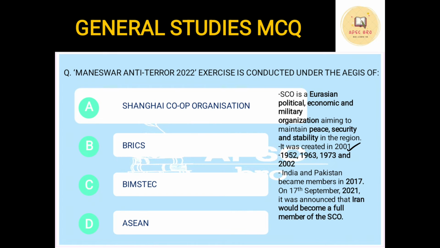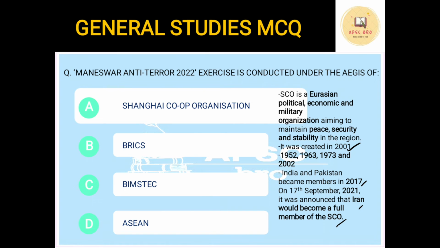India and Pakistan became its members in 2017. Okay, why has it been in the news? Because Iran would become a full member of SCO now. Iran has been in the news recently because of the global crisis that is going on. They are at loggerheads with Saudi Arabia, and there is an imminent chance of a war if you follow the news. Okay, so what I am trying to say is that follow all the important international organizations,